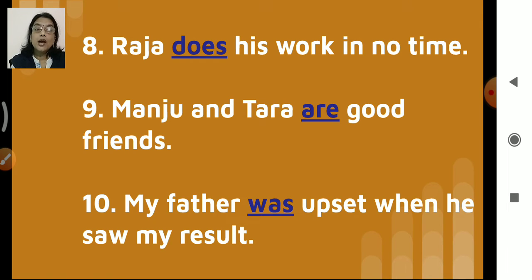The ninth one. Manju and Tara are good friends. Right? Two are there, Manju and Tara. So are good friends. My father was upset when he saw my result. My father was upset, past tense, when he saw my result.